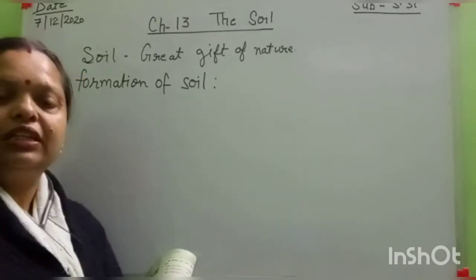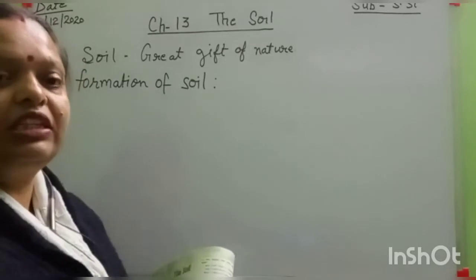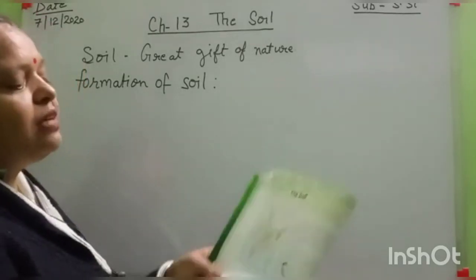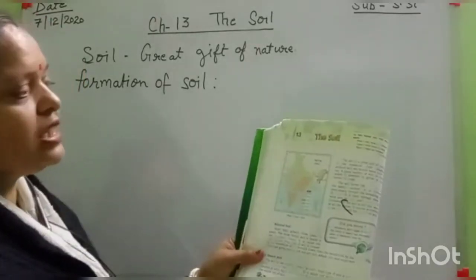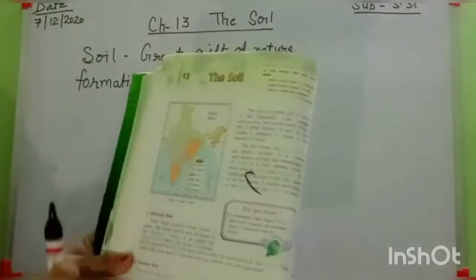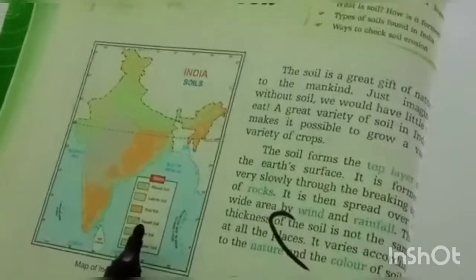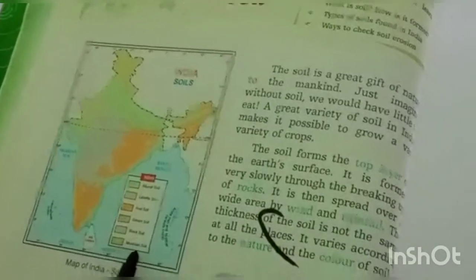Okay, students, this is the type of soil formation, weathering of rocks. Here are some pictures in your book. This is the map of our country, and here different shades of color show types of soil. How many types of soil are found in our country? Look here, everyone. First is this light green part, alluvial soil. This is laterite soil. This is red soil. After that, desert soil, black soil and mountain soil.